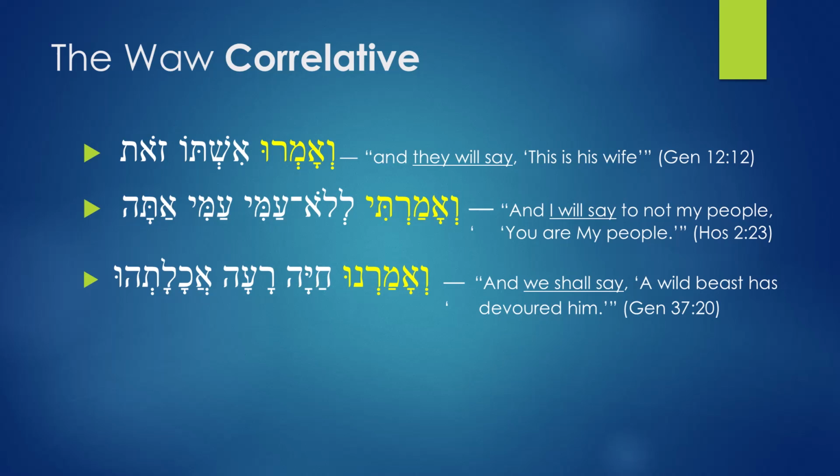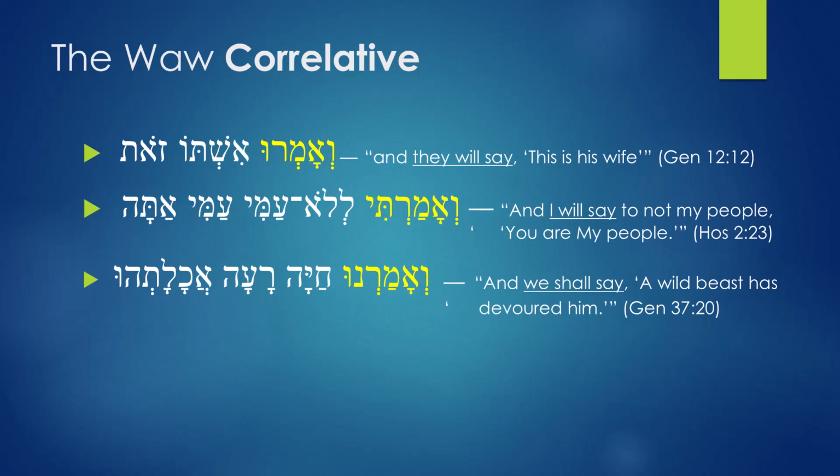Now, you may be wondering, how do I know that this is perfect verb? Remember, when you're looking at the perfect verbs, we said perfect verbs have no prefixes. The imperfect verb is the one that is having prefixes. And as you can see, all the examples that are here are perfect verbs, and they have no prefix. So this is telling you that the words you're looking at are perfect verbs. And so amru is a perfect verb and is having the waw conjunction.